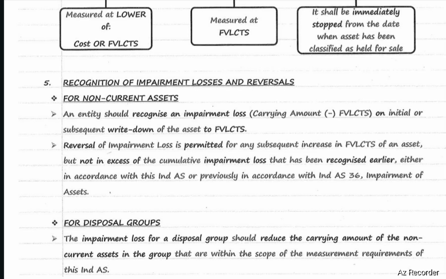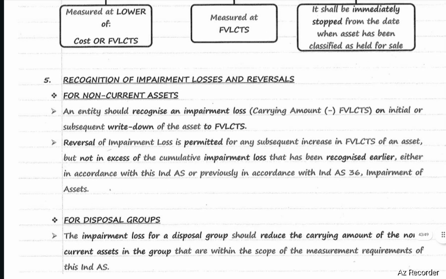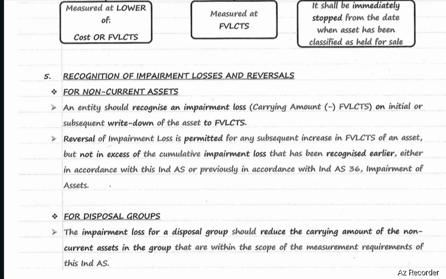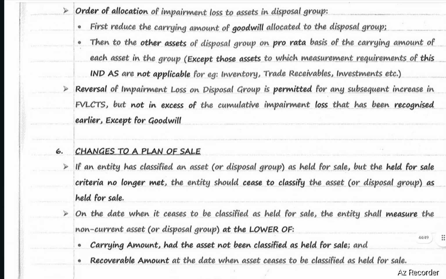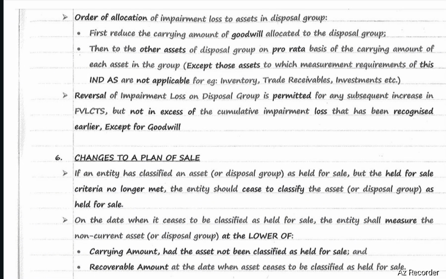For disposal groups, an impairment loss for a disposal group should reduce the carrying amount of the non-current assets in the group that are within the scope of the measurement requirements of this Ind AS. Next, order of allocation of impairment loss to assets in a disposal group. How to allocate impairment loss to assets in a non-current assets held for sale or disposal group?